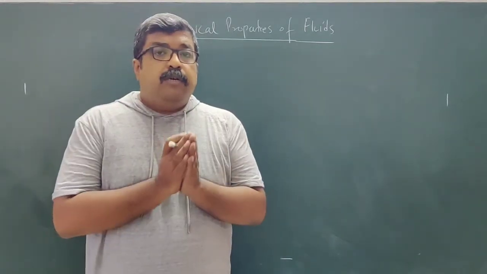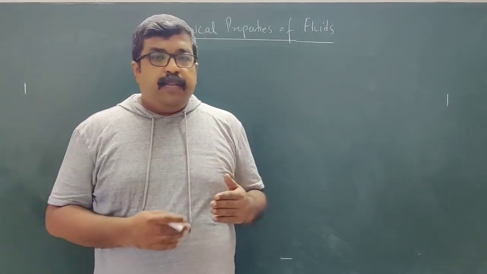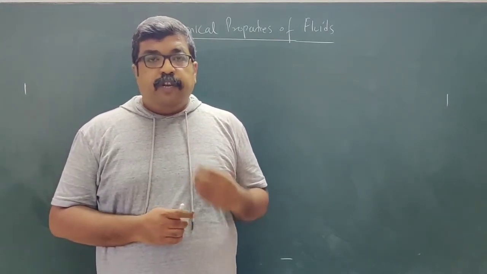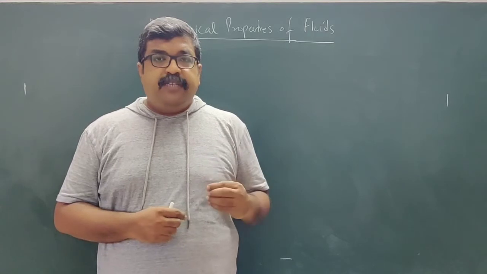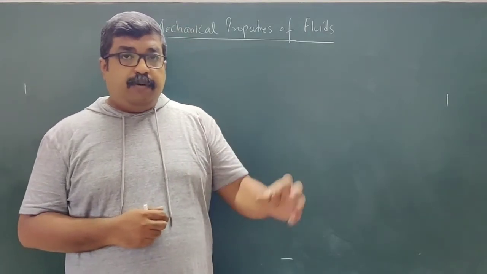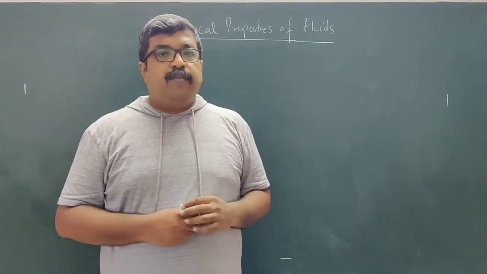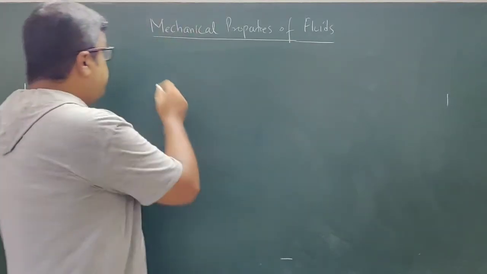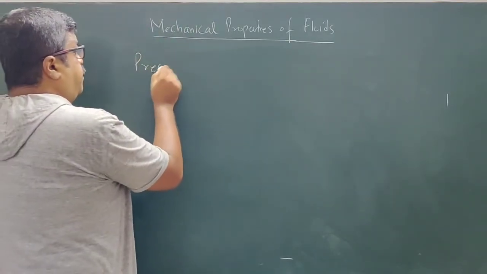Acha. Now, to understand the mechanical properties of fluids, we need to understand a few basic terms associated with the mechanical properties. The foremost among them is pressure. Okay, pressure.